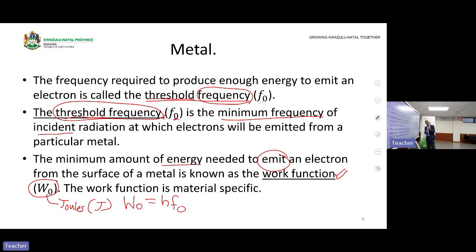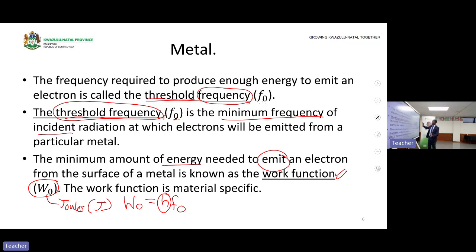We introduced two new terms: the work function as well as the threshold frequency. I'm sure you are familiar with the frequency that we used before, as well as the energy. This h, I'm sure you still remember, is Planck's constant, which is 6,63 times 10 to the power of negative 34. f naught is the frequency of the metal, which is the threshold frequency, or cutoff frequency. Then W naught is the work function, the energy required to emit the electron from a metal surface.